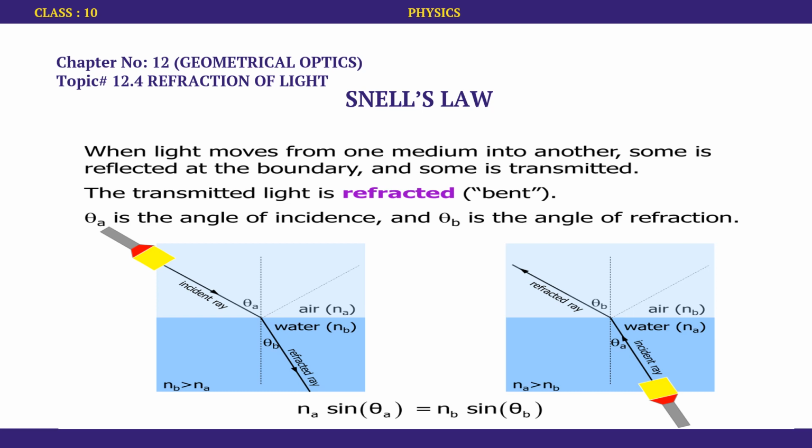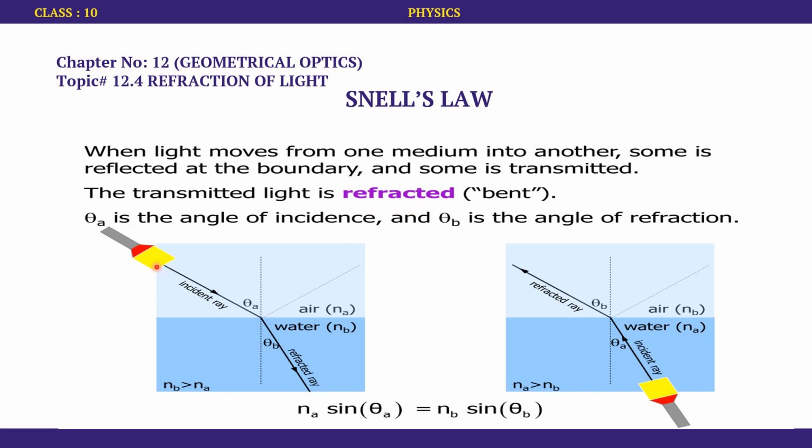We have to study Snell's law because Snell's law guides us about the behavior of light when it enters from one medium to another. Snell's law is really important when we are dealing with refraction. When light moves from one medium to another, some is reflected at the boundary. We do have laws of reflection as well, but in this particular topic we are dealing with refraction, and some is transmitted, that is, goes through. But we are concerned with how exactly it will go through and at what angle. The transmitted light is refracted. Refraction means bending of light.